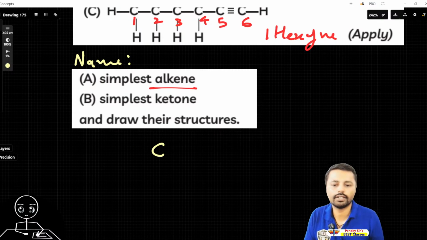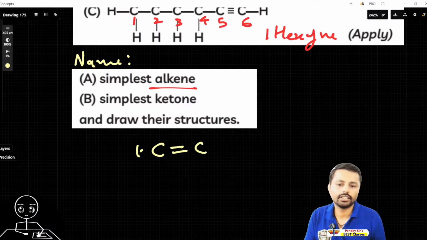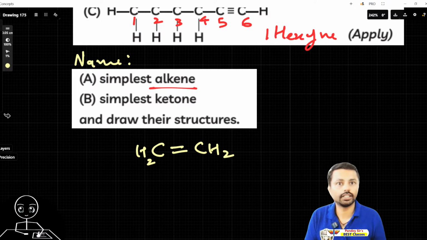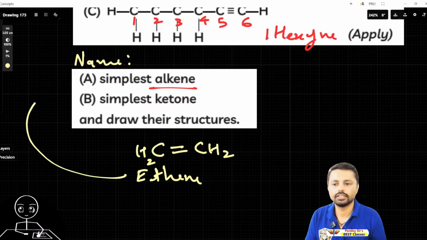Alkene means it should have a carbon-carbon double bond, and since it is a single carbon, it can't have one. So it should be C2, with hydrogen H4, like this. Methane, ethane, so this is ethene. The simplest alkene is ethene.